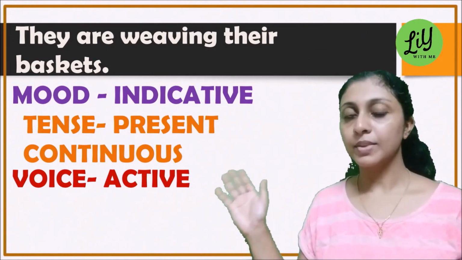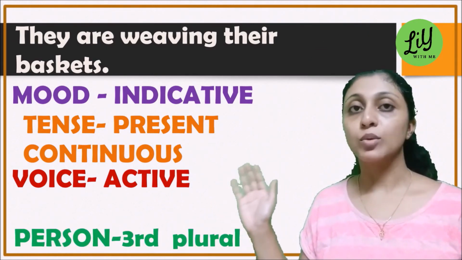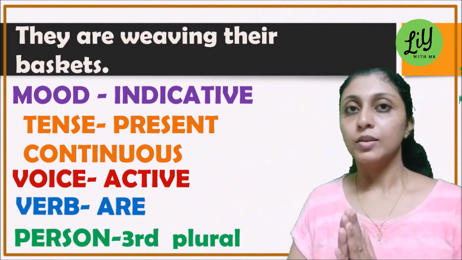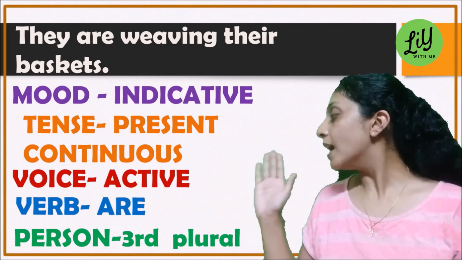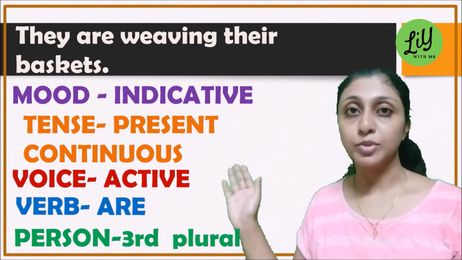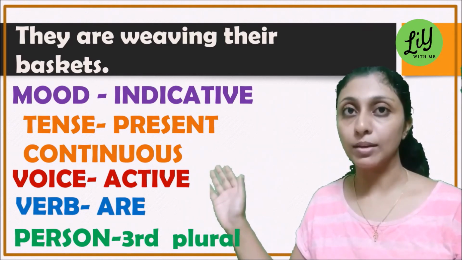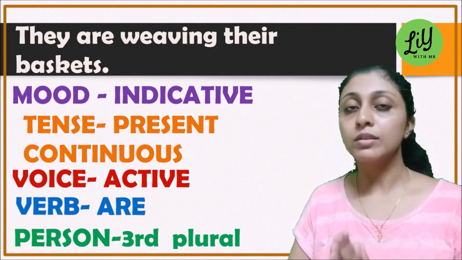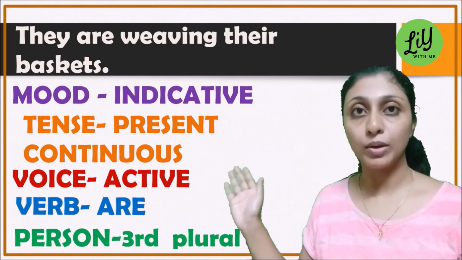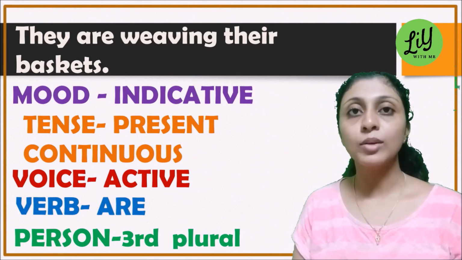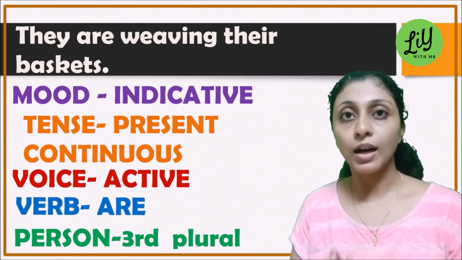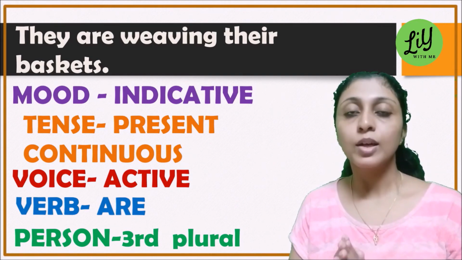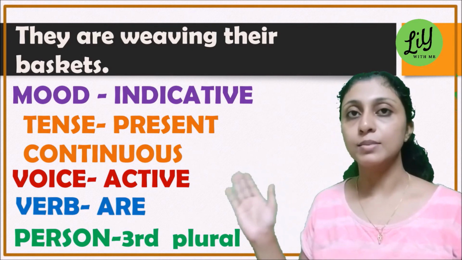Now the verb here agrees in person as well as number. The verb here is are. If you take a look at the sentence, we've got they are. So they is the subject. It is in the third person plural. Because of that, we've used the verb are, which is also in the plural. Since they refers to more than one person, we have to use are because it is in the plural form. Therefore, the verb agrees with the number as well in this particular sentence.